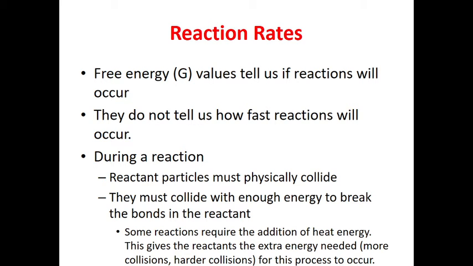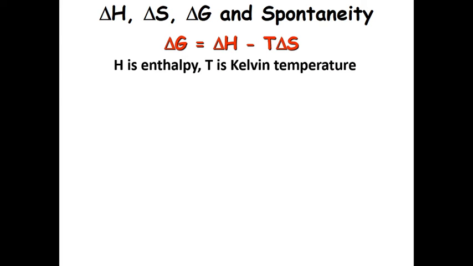During a reaction, the reactant particles must have effective collisions to form the product, as we already know. So these factors are quite familiar to you. Delta H is the heat of enthalpy, delta S is the change in entropy, delta G is the Gibbs free energy, and this is the relationship of Gibbs free energy, that is delta G equals delta H minus T delta S, where H is enthalpy and T is the Kelvin temperature.